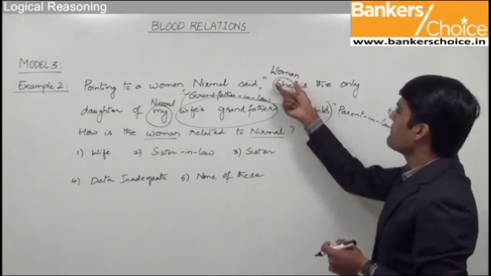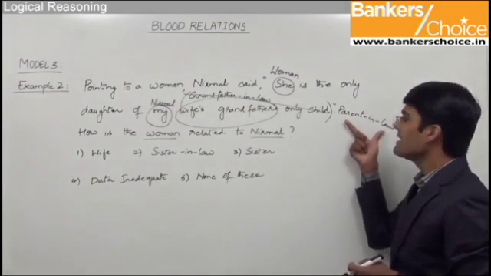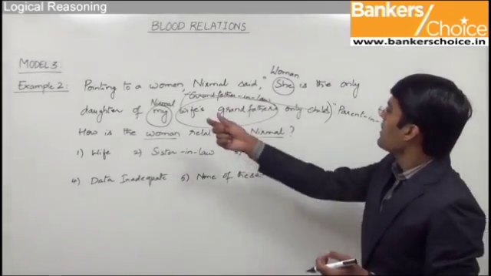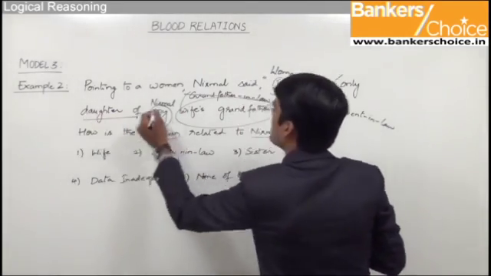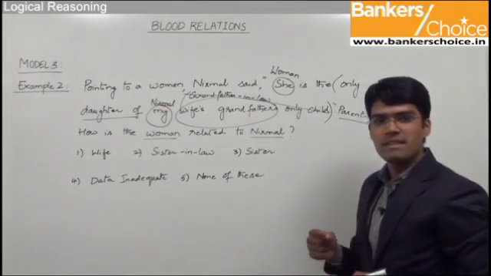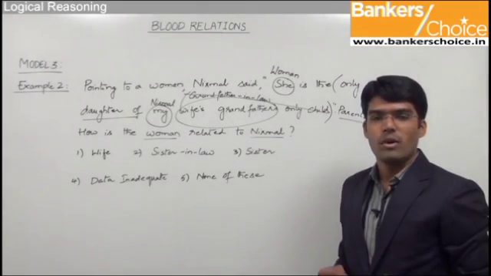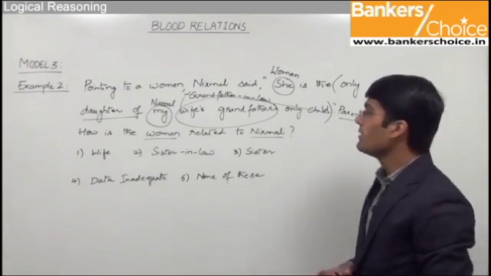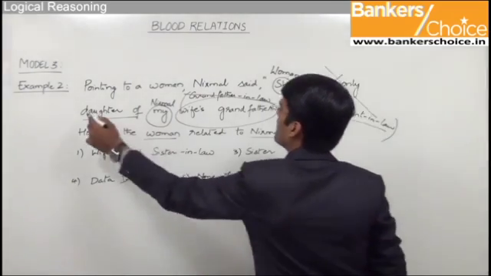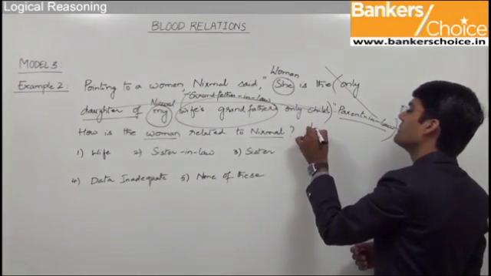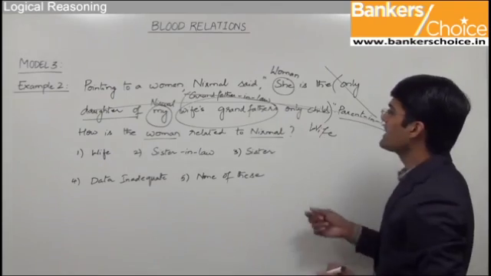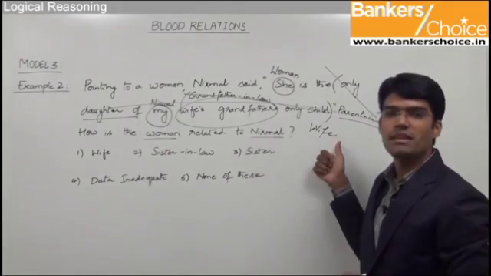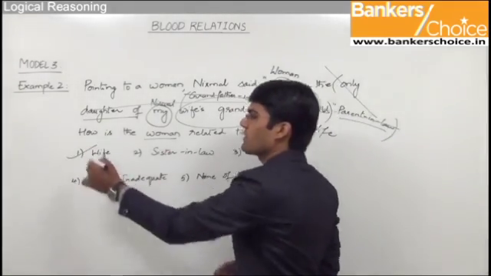So now the statement becomes the woman is the only daughter of Nirmal's parent-in-law. Parent-in-law can either be father-in-law or mother-in-law. Now, only daughter of Nirmal's parent-in-law. That means Nirmal's father-in-law has got only one daughter. Now once his father-in-law has got only one daughter, it is very clear that that daughter has to be Nirmal's wife. So we can now replace this complete statement with one simple word, that is Nirmal's wife. So we can say that the woman is the wife of Nirmal. So how is the woman related to Nirmal? She should be the wife of Nirmal. So the answer here is option 1.